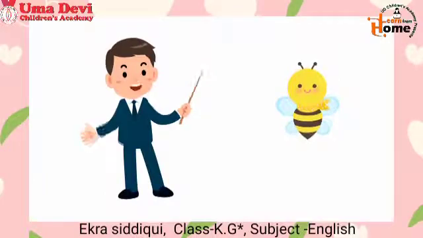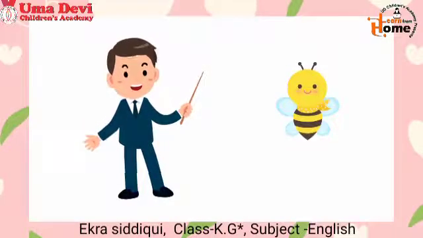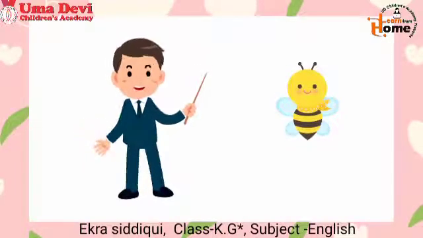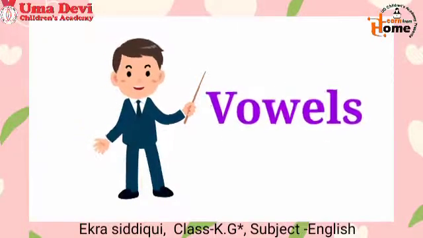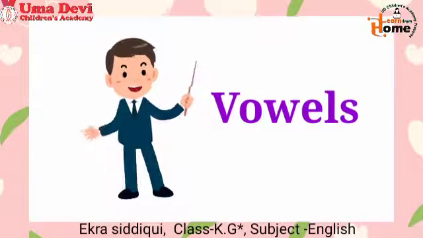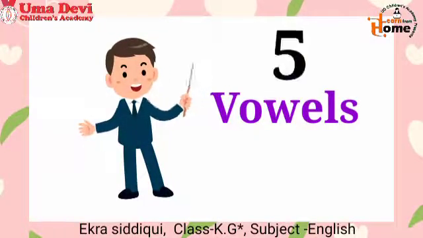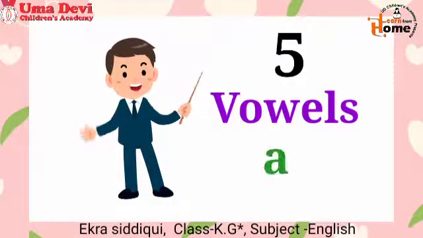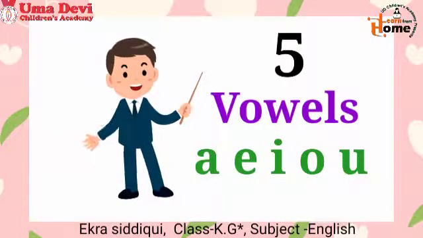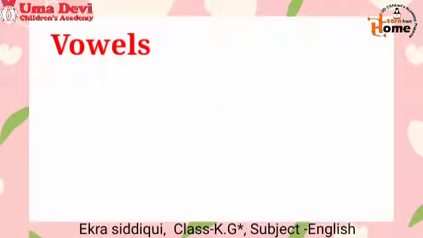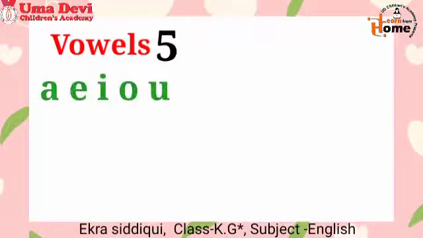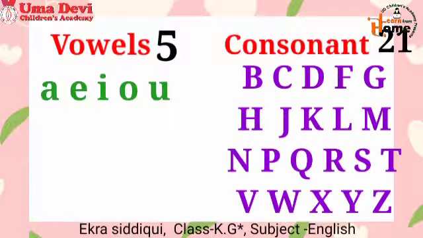So kids, have you enjoyed the song? Yes. Now tell me what was there in a song? Yes, there were vowels. So now tell me how many vowels are there in English alphabets? Yes, there are 5 vowels. The vowels are A, E, I, O, U. Kids, vowels are 5 and consonant are 21. I hope kids you have learned the concept of vowels and consonant.